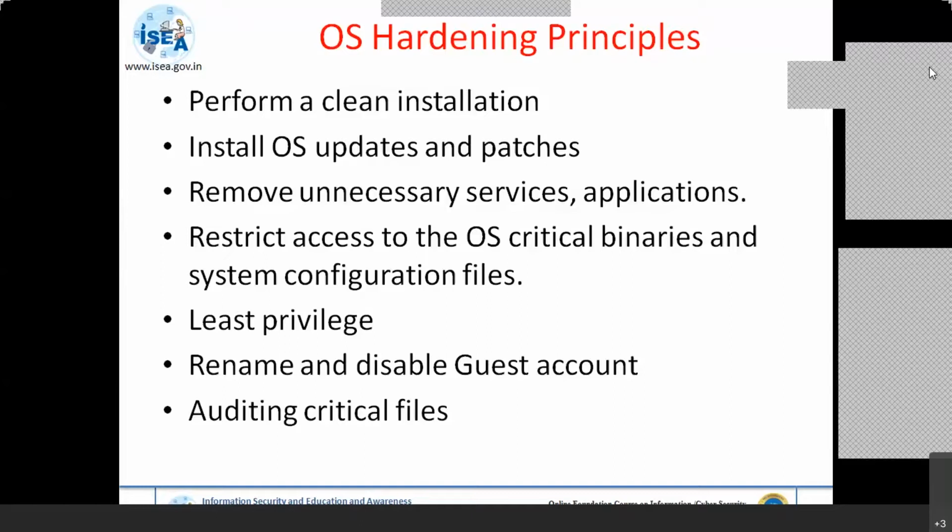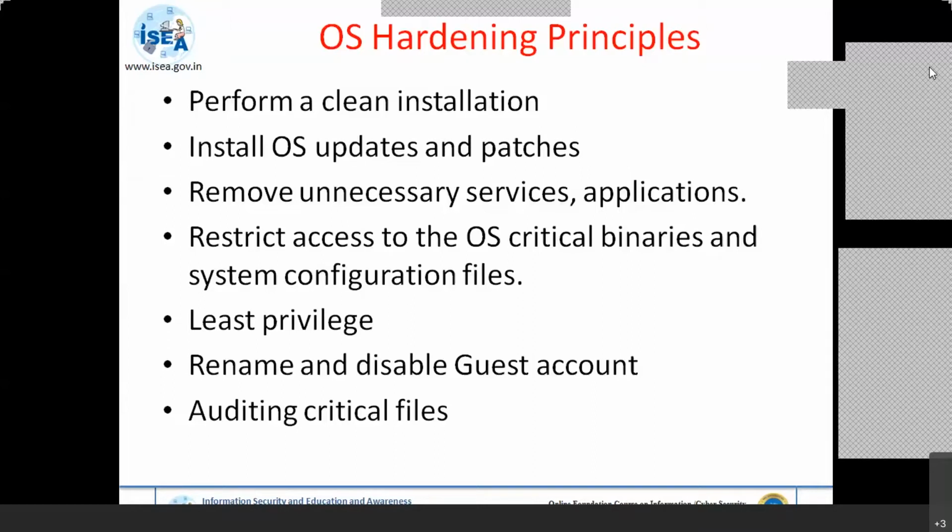Next, rename and disable guest accounts. Why do you have to disable the guest account? If you look at most PCs, the guest account is always enabled. If it is not needed, you should disable the guest account. You should not give the attacker a chance to come into your PC, your network or your server to do malicious activities. It is a good practice as per the hardening level and the CIS benchmark standards to always rename and disable the guest accounts.